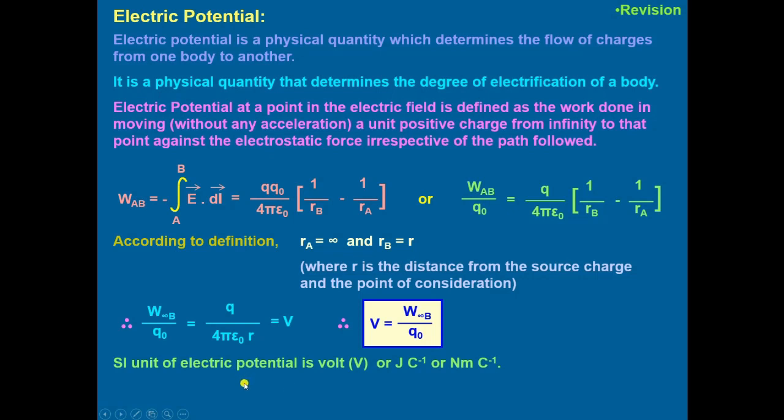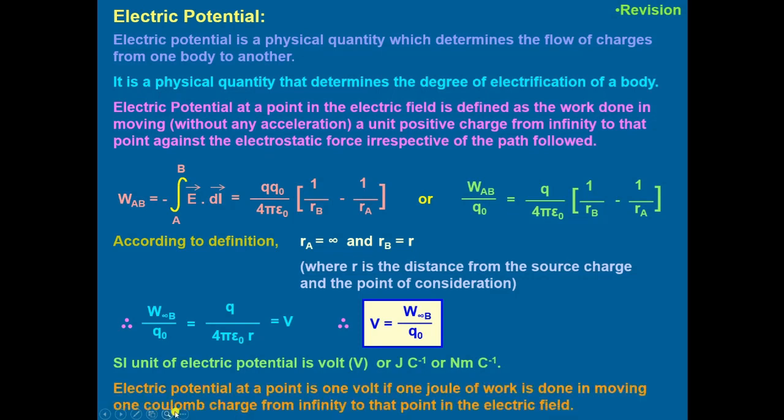And SI unit of electric potential is volt or joule per coulomb. Electric potential at a point is 1 volt if 1 joule of work is done in moving 1 coulomb of charge from infinity to that point in the electric field.